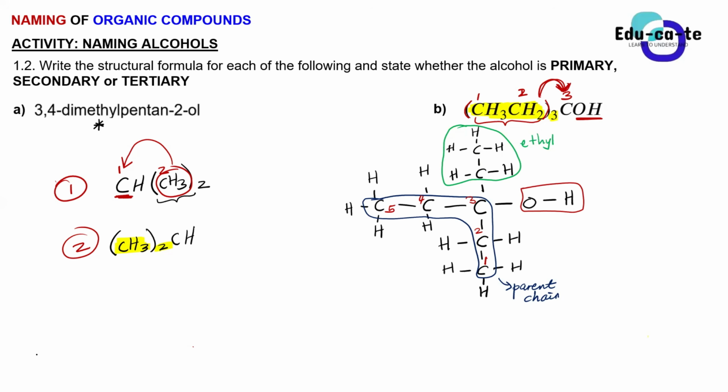Now give the name of this compound. Yes, Mahlodi. 3-ethylpentan-3-ol. Hyphen what? 3-ol.